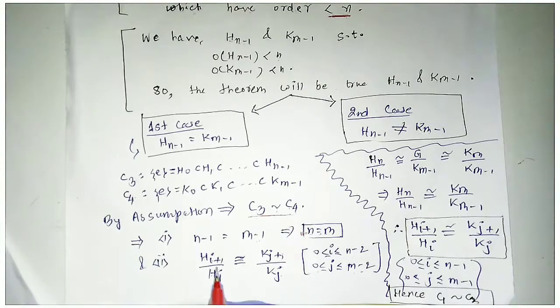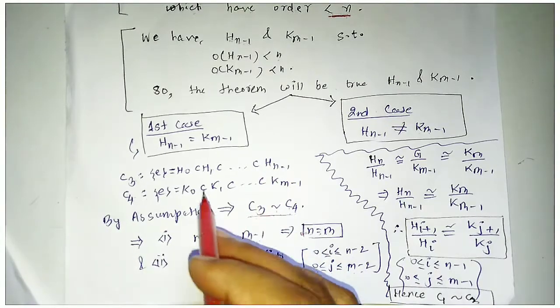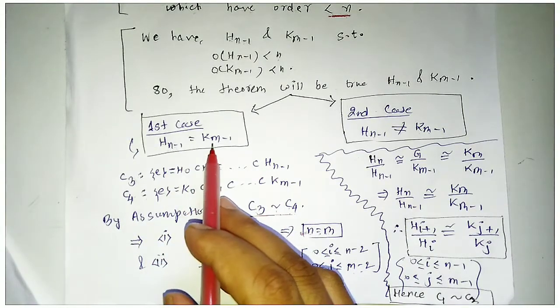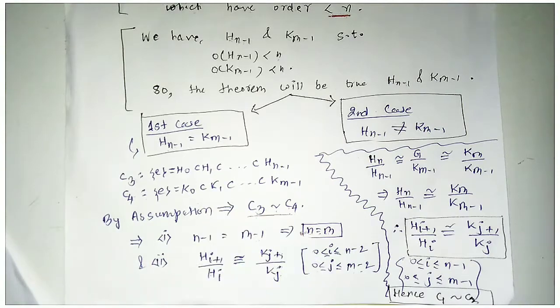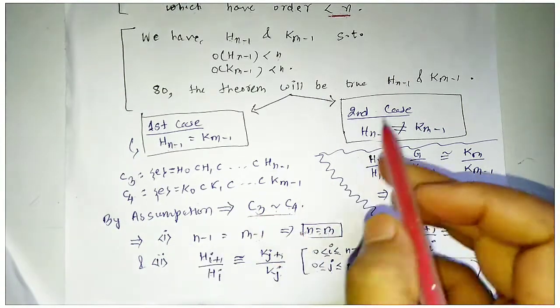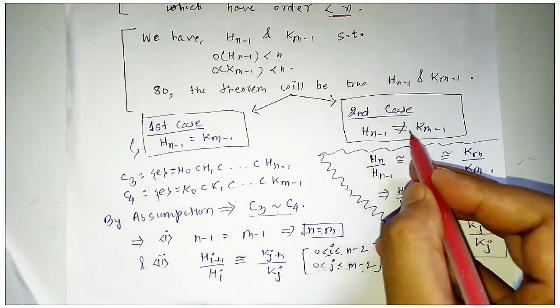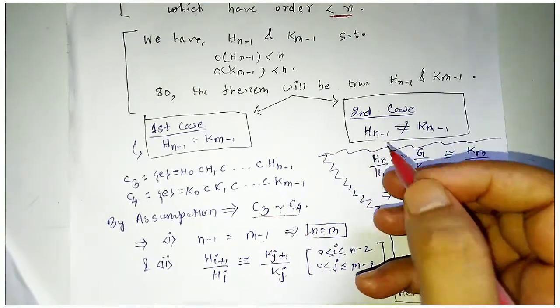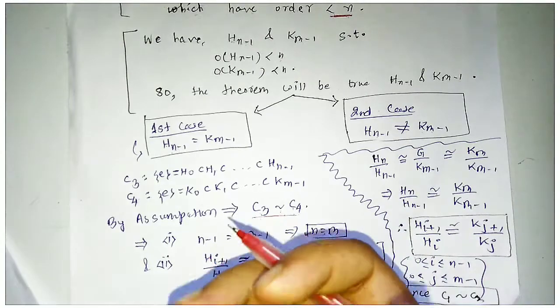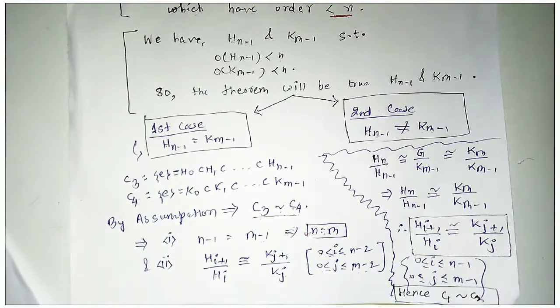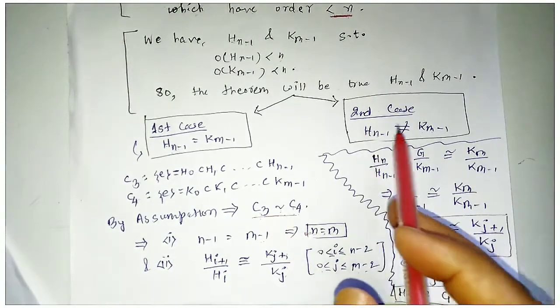So we have proved that the theorem is true if Hn-1 is equal to Km-1. So now we have to prove that for the second case also the theorem is true. That means if both are not equal, then also we have to prove that C1 will be equivalent to C2. So now we will do the second case.